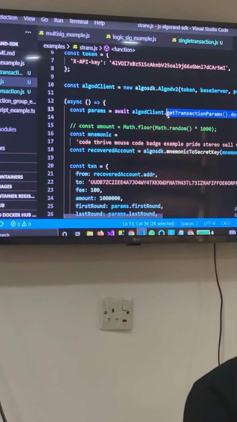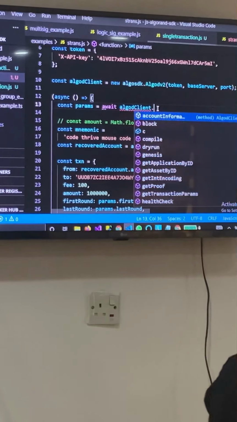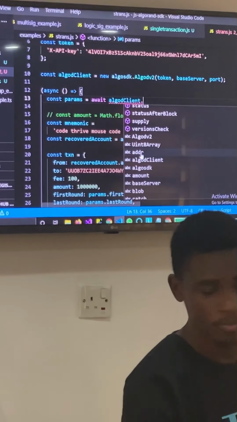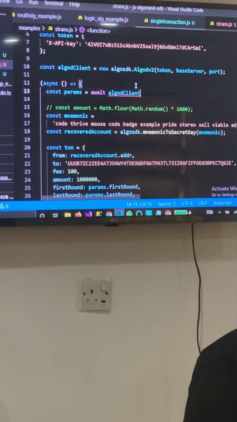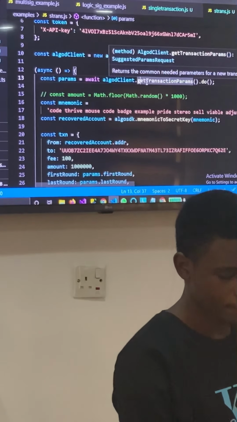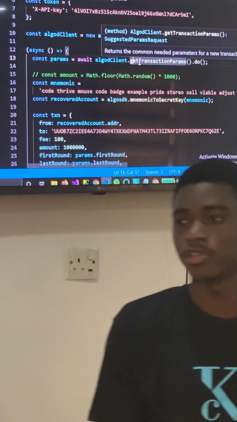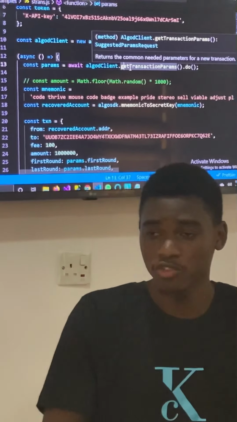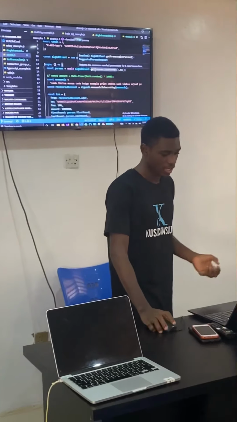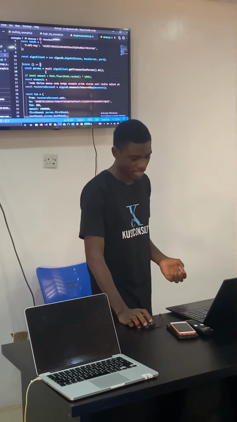So let me make a very clear demonstration with that. Algorand client dot. So you can see a whole bunch of methods that we can call. But what we need is getTransactionParams. So that's what we're doing here. Things like getting the current round, first round, last round, Genesis ID, Genesis hash. All those details are what we're going to get from here.